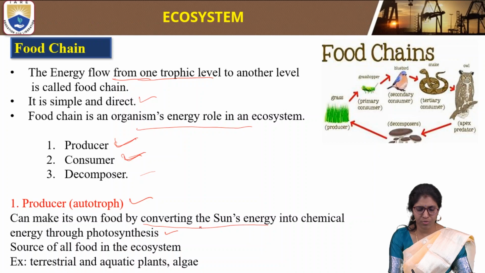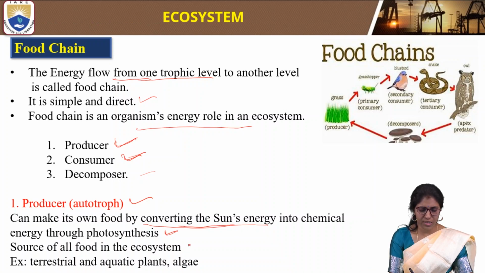It will make its own food by converting the sun energy and water into chemical energy through the photosynthesis process. This type of producer will take the sun energy, water, and carbon dioxide, and convert the sun energy into chemical energy through the photosynthesis reaction.